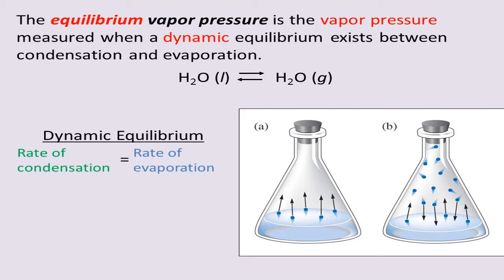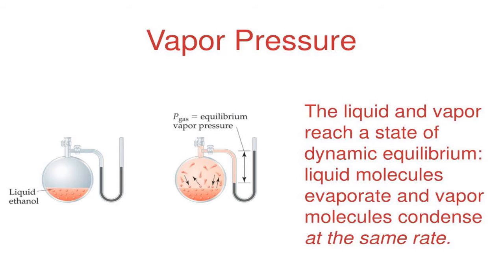That you can measure by fixing a parameter to the container. So here you take the container and fix a pressure meter. In the beginning the rate of evaporation is more. Then after some time the rate of condensation catches up, and when they are equal, some amount of pressure is there. That is shown here by the movement of the mercury. How much it is, you measure. That is called the pressure of the gas, or vapor pressure.